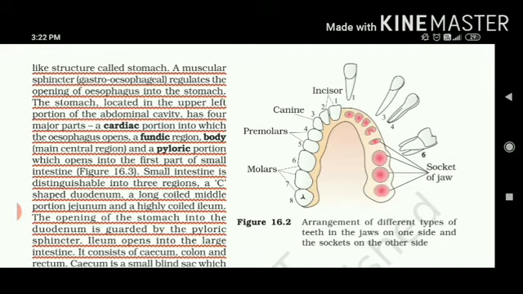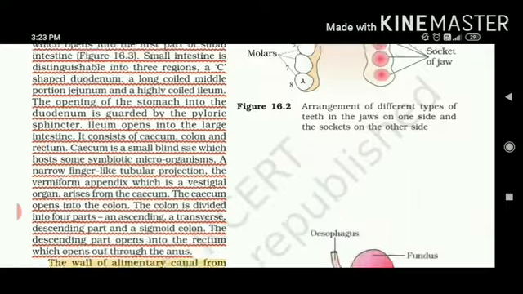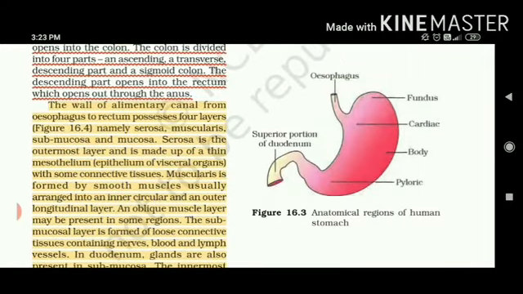Whenever you eat your food, first of all it gets stored in the stomach for a few hours because it has to undergo certain digestion steps. That's why sphincters are those flap-like structures which can prevent the entry of food from one organ to another. The stomach is located in the upper left portion of our abdominal cavity and it has 4 major parts. Here you can see fundus, cardiac, body and pyloric. These are the 4 parts of the stomach.